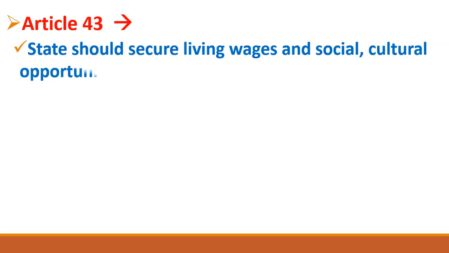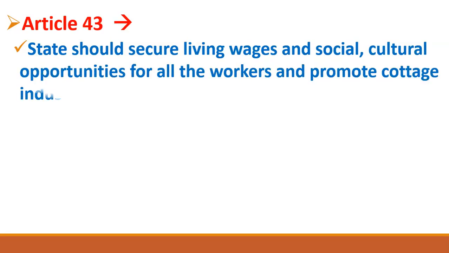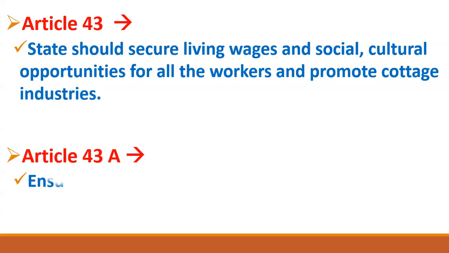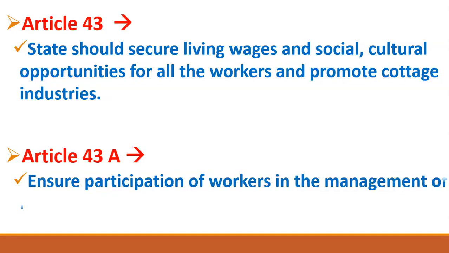Then comes Article 43. So what does Article 43 say? Article 43 says that the state should secure living wages and social and cultural opportunities for all the workers and promote cottage industries. Now what does it mean? The first part says that the state should secure living wages for the workers. What is the meaning of living wages? It means that the government should make such laws and try to provide living wages to the workers.